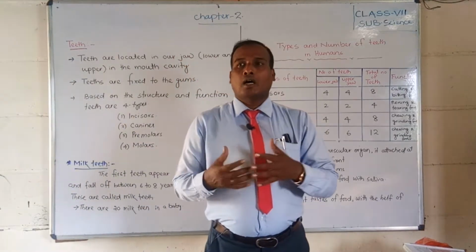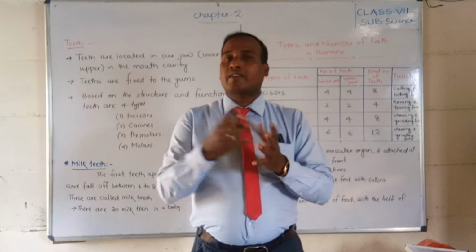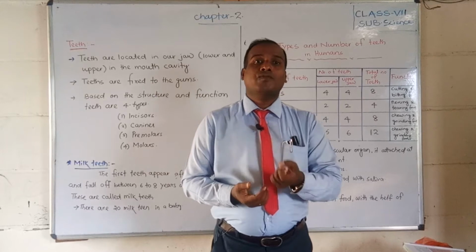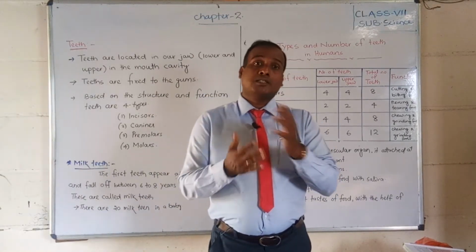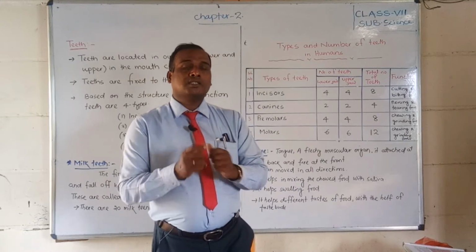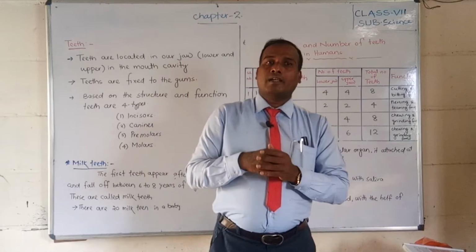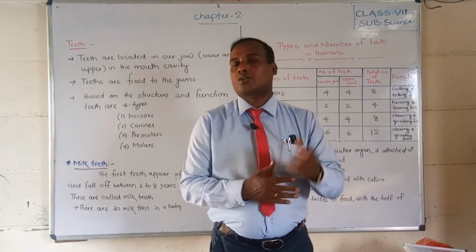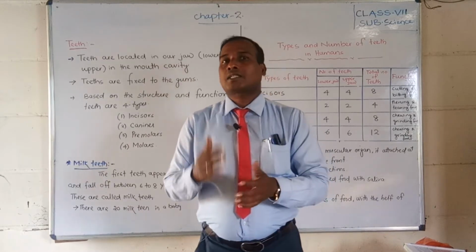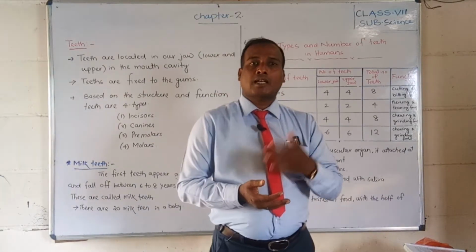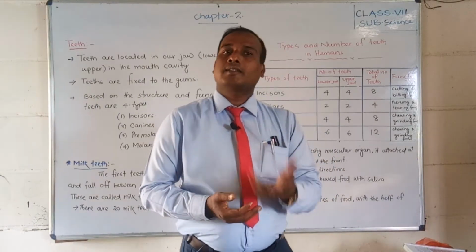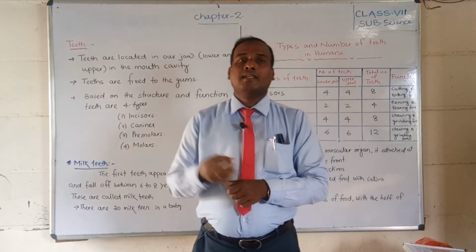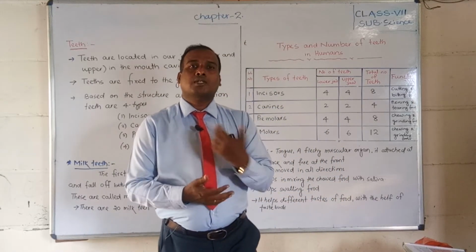Like our salivary glands, liver and pancreas, they secrete some digestive juice which helps in digestion. We have discussed this on the last day. Whenever food is taken in, the first organ is the mouth. It contains saliva, a tongue and teeth. Saliva is secreted from the salivary gland, mixes with the food and helps digestion.